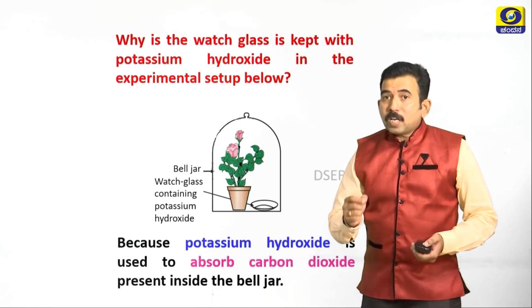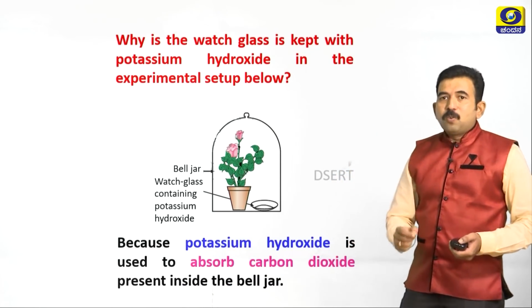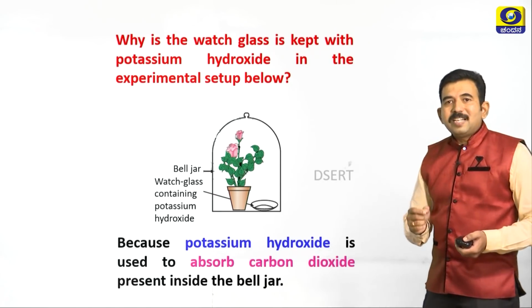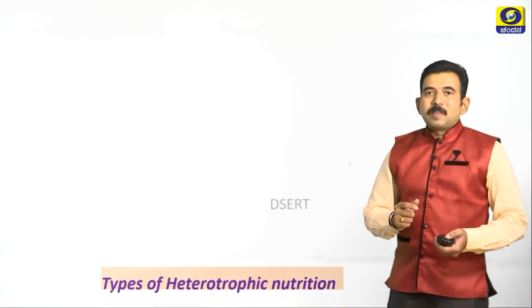So why potassium hydroxide is kept there? Of course, you are right. Potassium hydroxide is to absorb carbon dioxide present inside the bell jar.